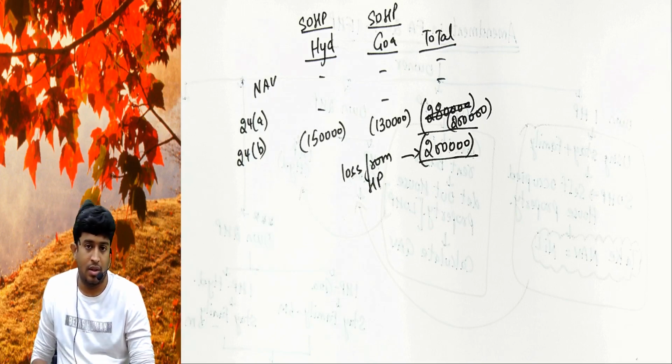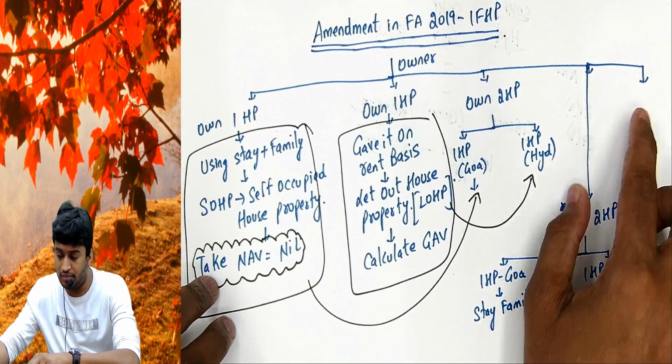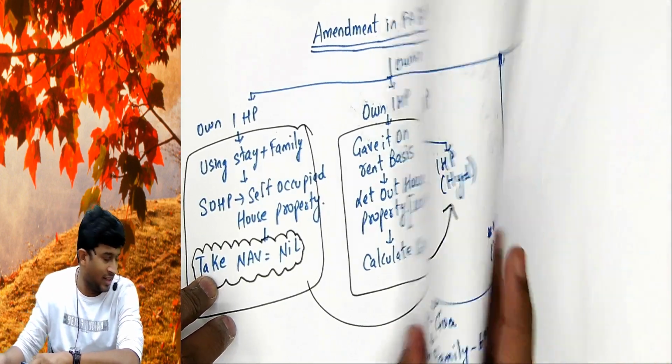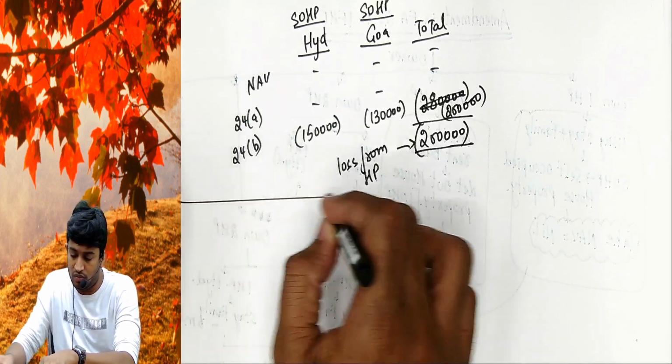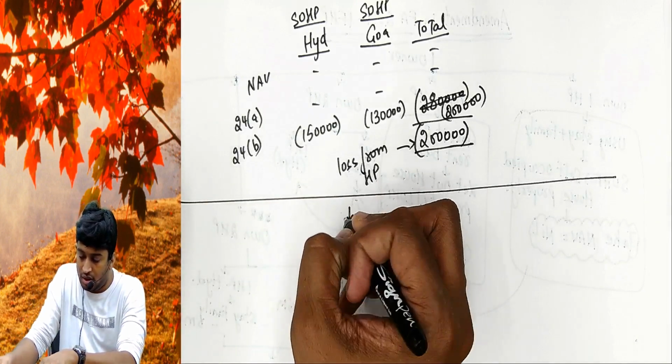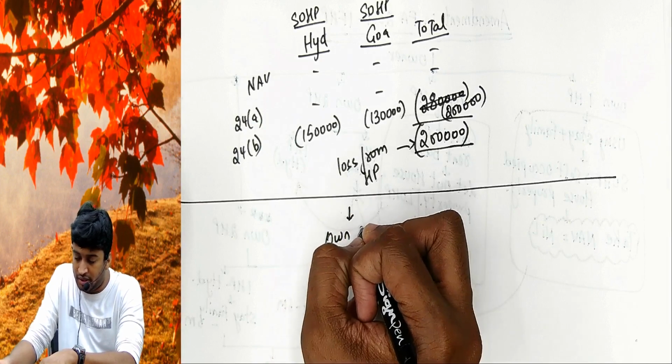Okay. Now listen, one more is pending. This I am covering on the next page. Be careful.